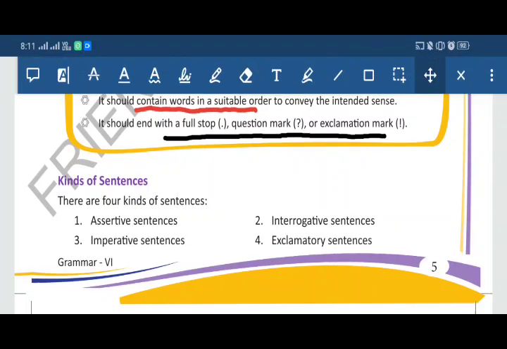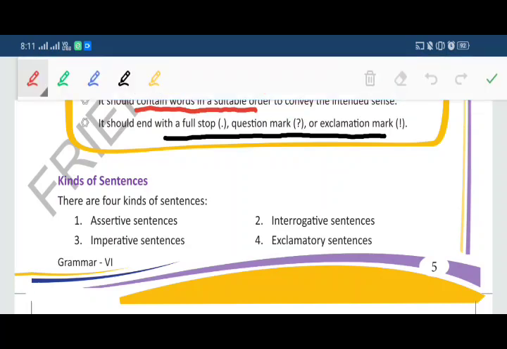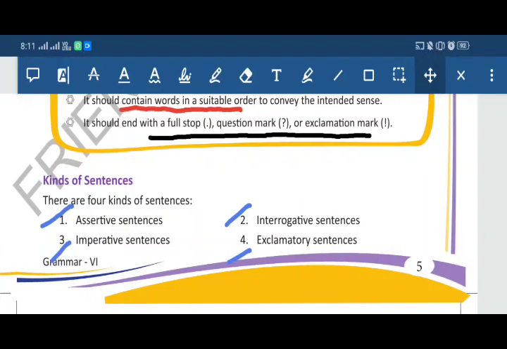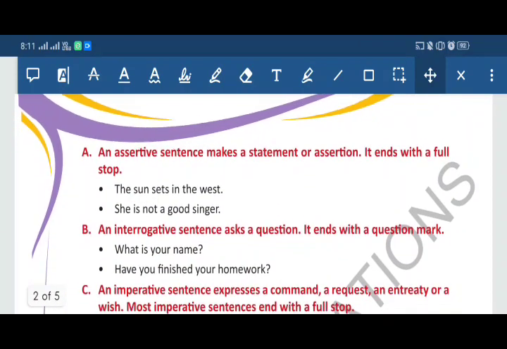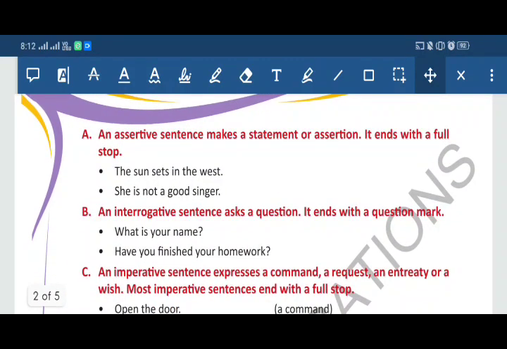Now our next point is about kinds of sentences. There are 4 kinds of sentences. First, assertive sentence. Second, interrogative sentence. Third, imperative sentence. Fourth, exclamatory sentence. Now I am going to give the definition of these kinds.